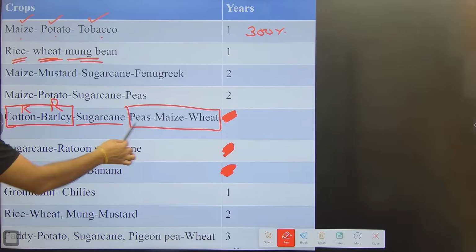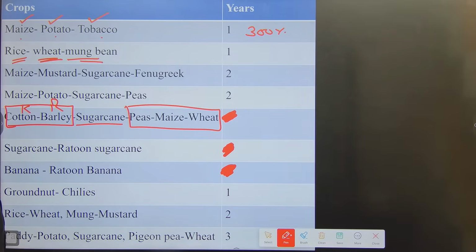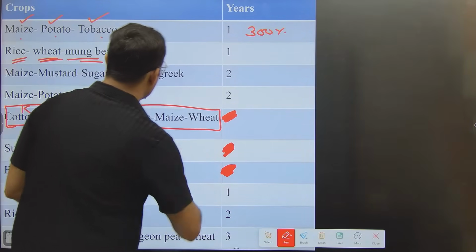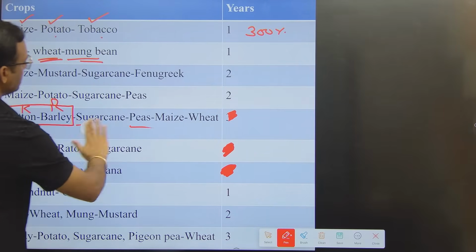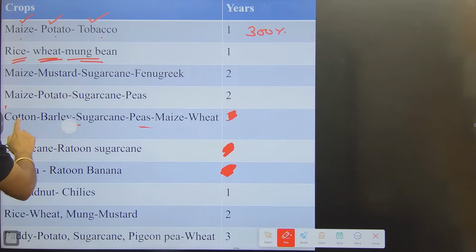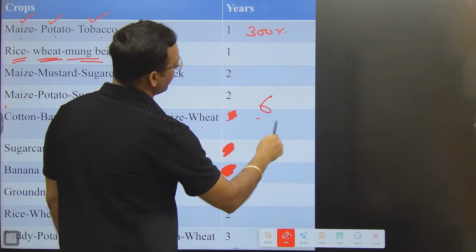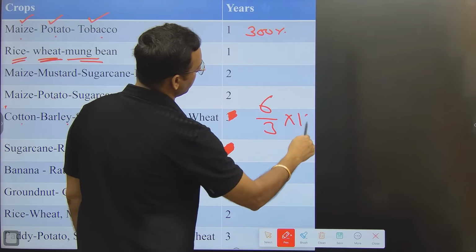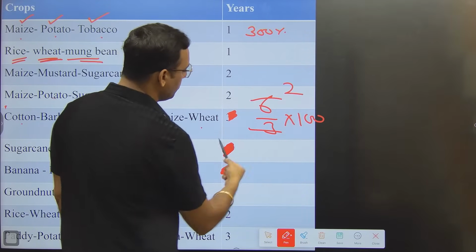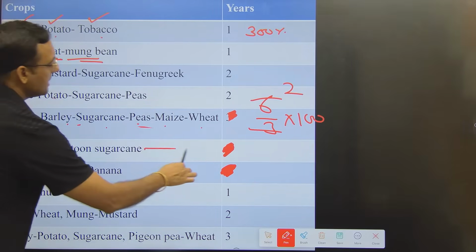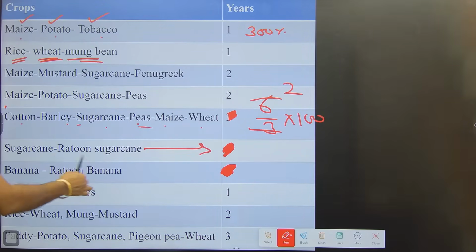So we have a 3-year crop rotation system, and in 3 years how many crops are we growing? In 3 years we were able to grow 1, 2, 3, 4, 5, 6. So 6 by 3 into 100, so it will be 200%. If you are clear, then tell me the cropping intensity, crop rotation intensity of this system.